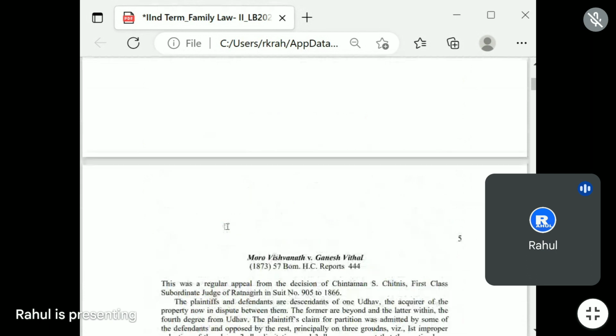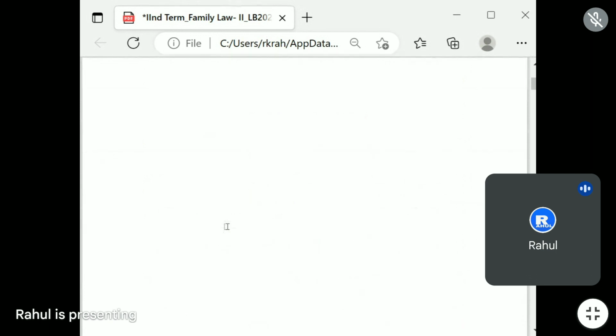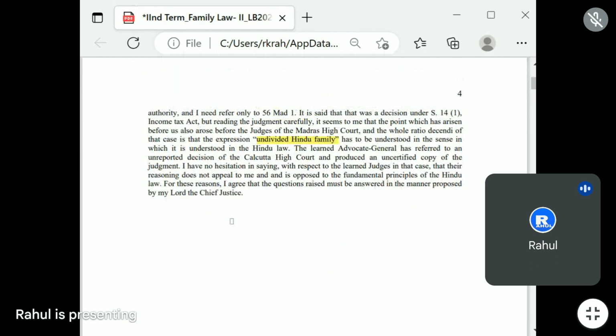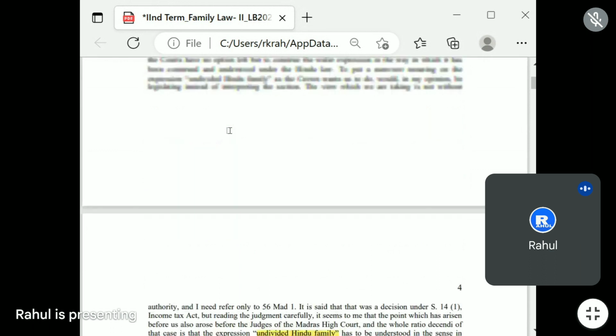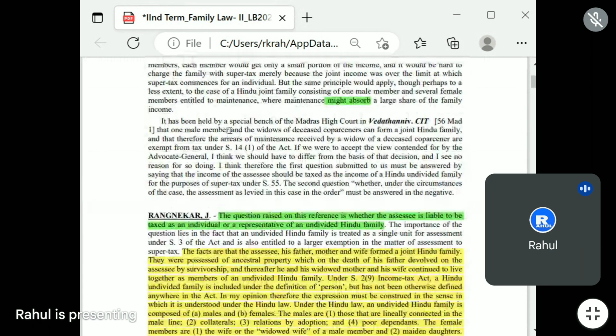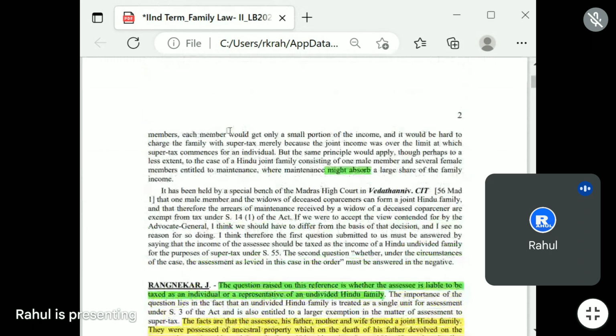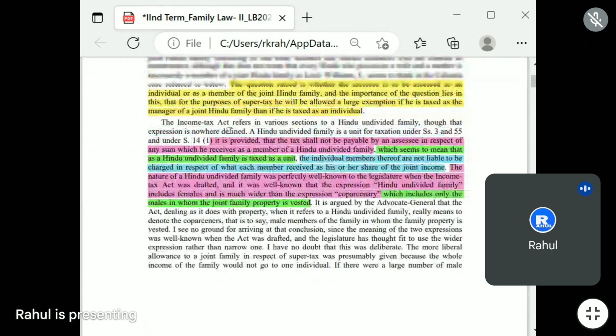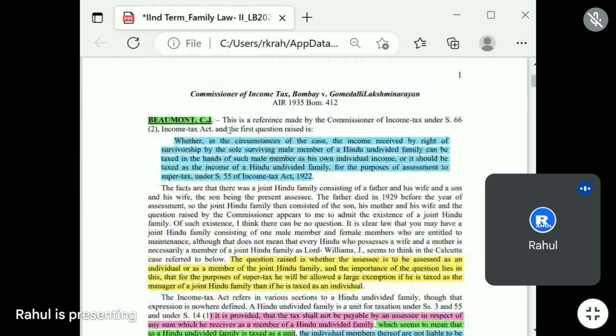So this is the case regarding the meaning of the undivided Hindu family and the Upasana one. Regarding the issue in the first, second paragraph, it tells about it being treated as the unit, right?